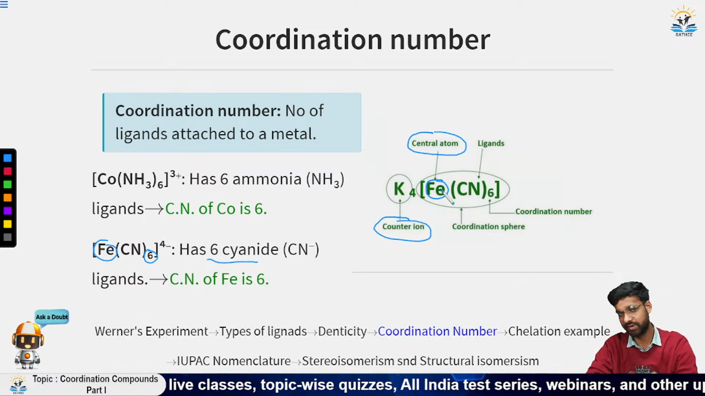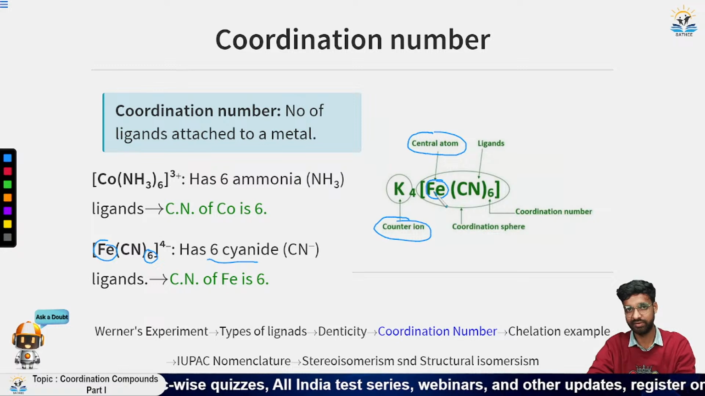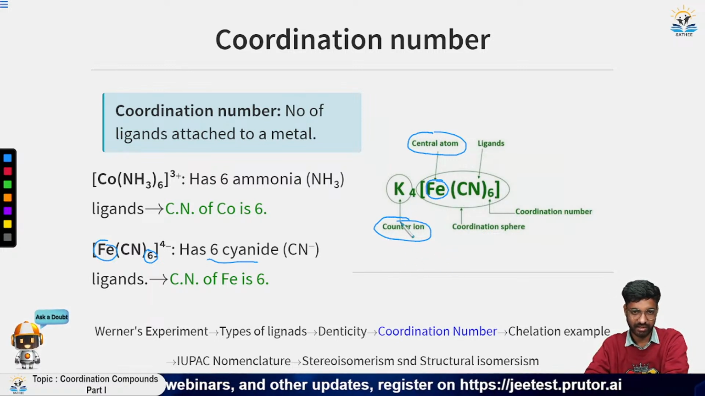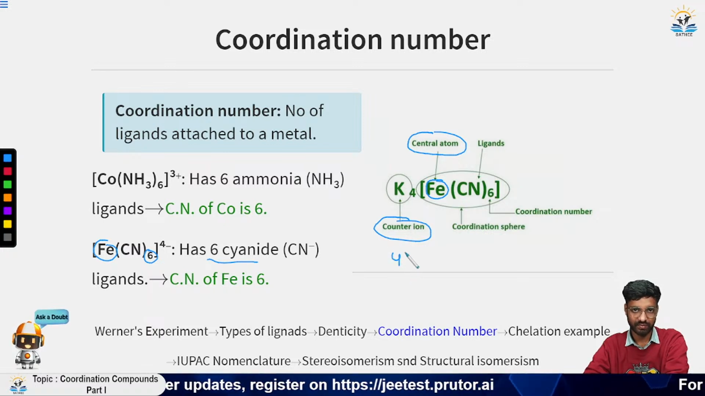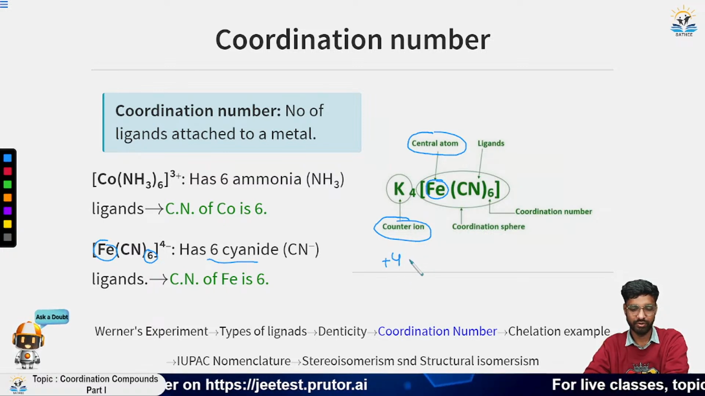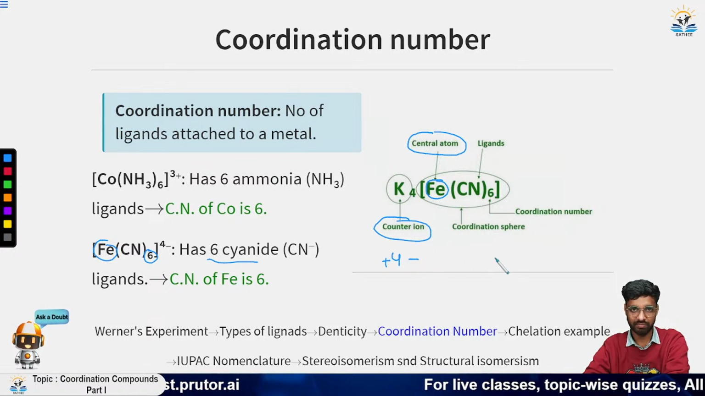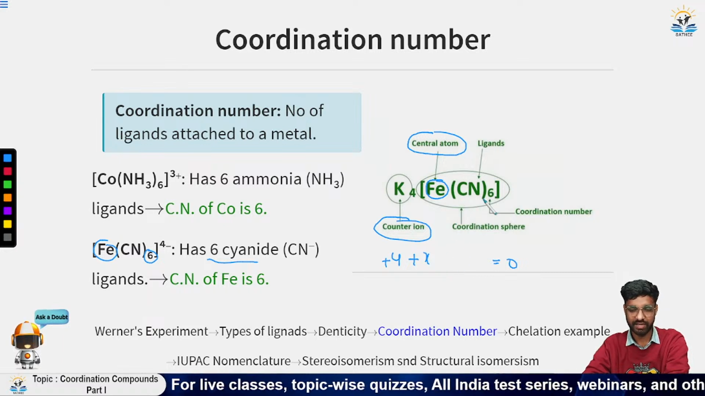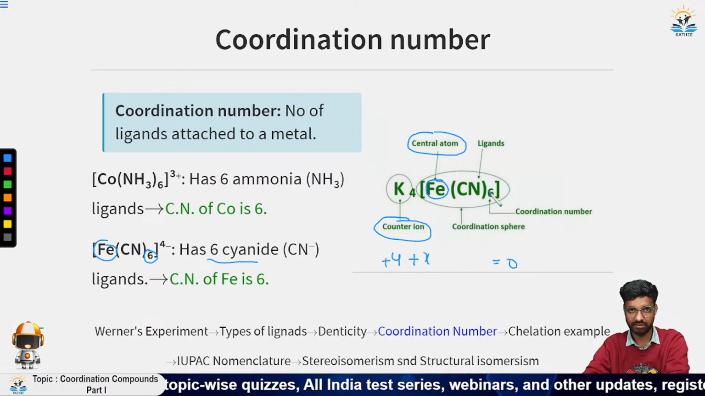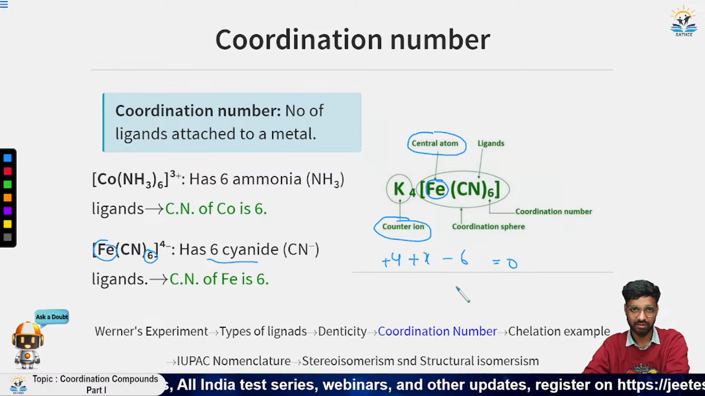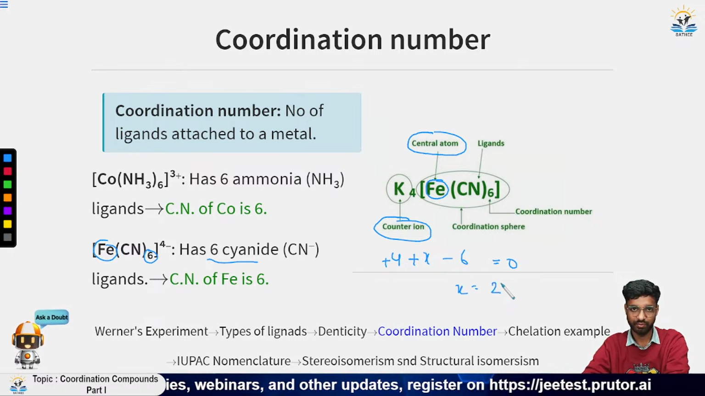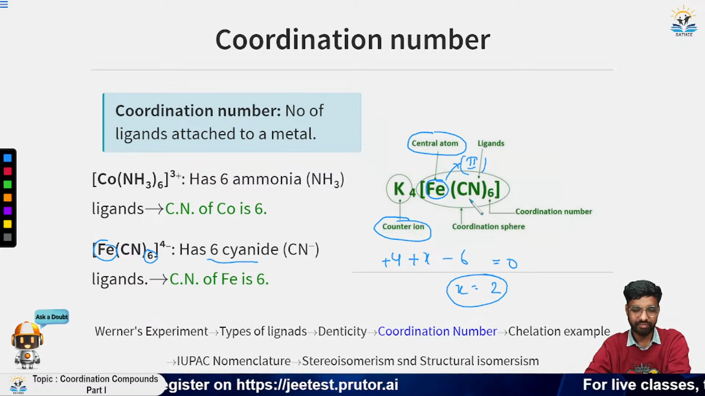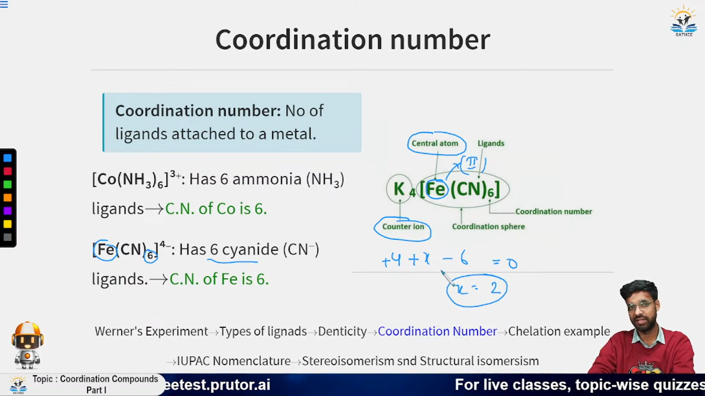In this case, if you want to find the oxidation number of Fe, you can find it like this. We know very well that K has a plus charge, and there are 4, so plus 4. We do not know it for Fe, so let us keep it as X. Overall the compound is neutral, so the sum equals 0. CN has a unit minus charge, and 6 CN are present here, so it will be minus 6. So X will be equal to 2. So this Fe has an oxidation state of 2. In this way, you can find the oxidation state of a given metal in a given coordination compound.